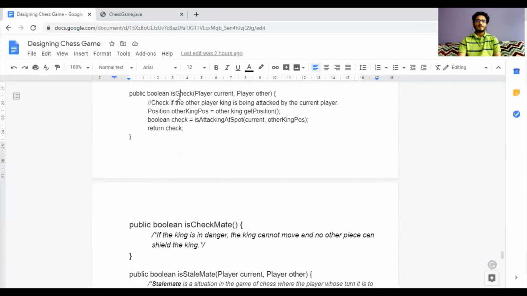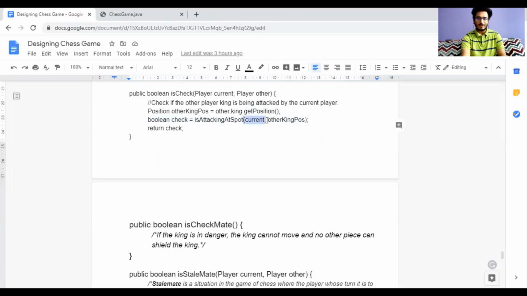Now if we check the isCheck function, in the isCheck function the other player's king is being attacked by the current player. So for this we find the coordinates of the other king's position on the chessboard using the getter, and then we call the isAttackingAtSpot function, in which we are passing a player and the position of the chessboard.